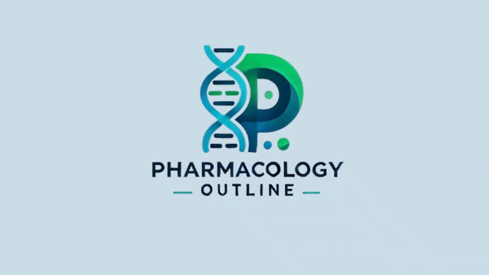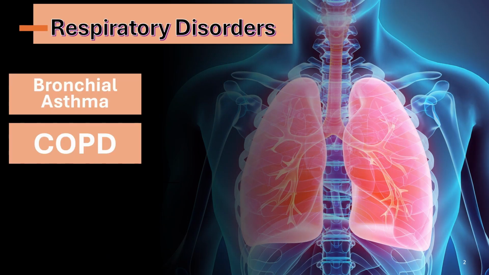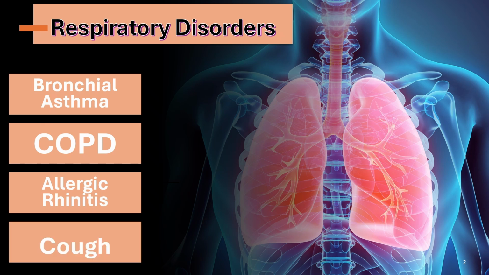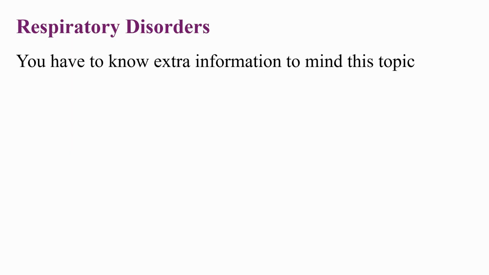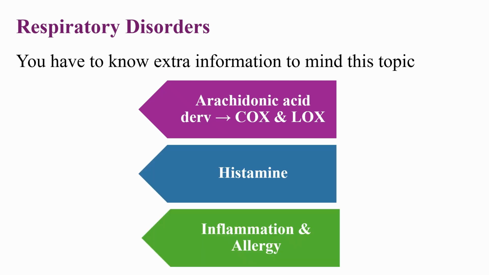In this video, we will explore most common respiratory diseases including bronchial asthma, chronic obstructive pulmonary disease, allergic rhinitis, and cough. This information is vital for healthcare students and professionals aiming to understand the pathophysiology and modern treatment approaches for these impactful conditions. Before we dive into the individual disorders, it's important to build a foundational understanding of key biochemical and physiological players. One must understand the roles of substances like arachidonic acid derivatives, histamine, and the broader processes of inflammation and allergy. The human body communicates internally using various chemical messengers.